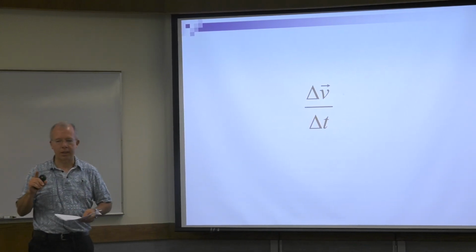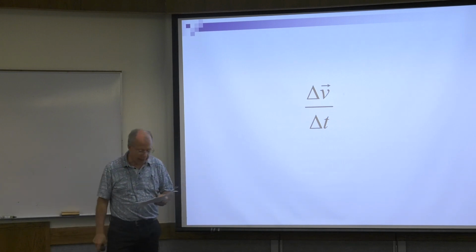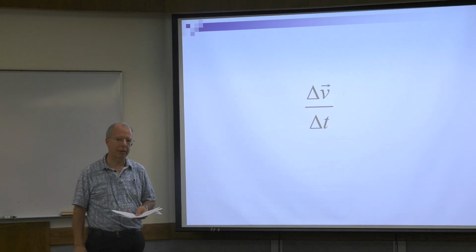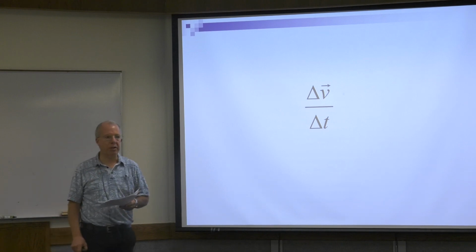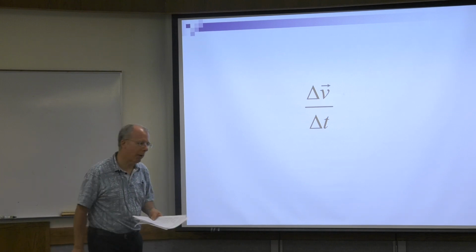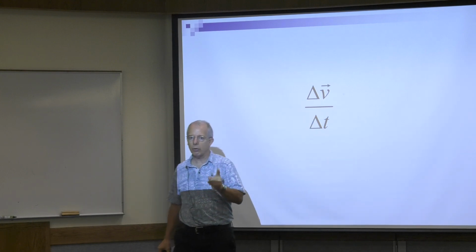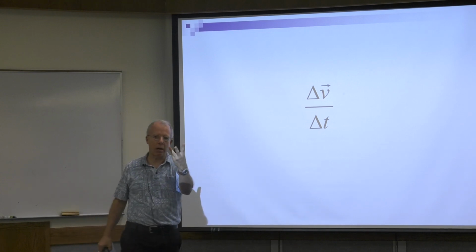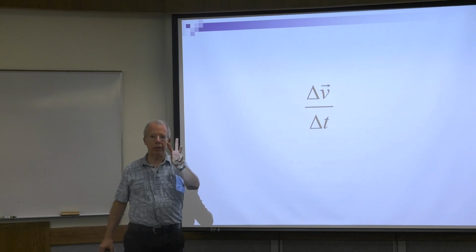Well, I want you to consider your car or your bicycle. How can you change the velocity of a car? Let's just talk about the car. If you change the speed, how do you change the speed? Simple, right? You can use the gas pedal, you can use the brake, but wait a minute, this is velocity, it's not just speed. Velocity is speed and direction. How do you change the direction? Steering wheel. So there's three ways to change the velocity in a car: brake, gas pedal, wheel.